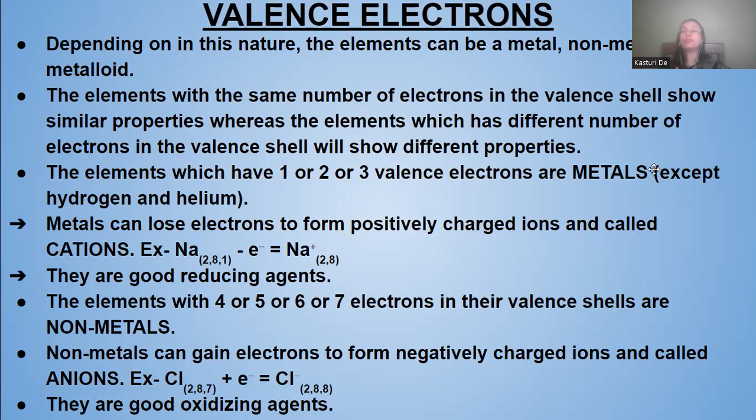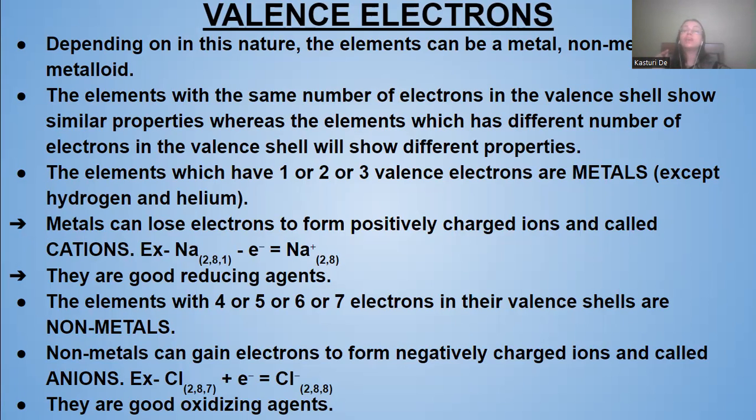The elements with the same number of electrons in the valence shell show similar properties, whereas elements with a different number of electrons in the valence shell will have different properties. The elements which have 1, 2, or 3 valence electrons are metals, except hydrogen and helium, which are non-metals even though they have 1 or 2 electrons in the outermost shell. Metals can lose electrons to form positively charged ions, which are known as cations.